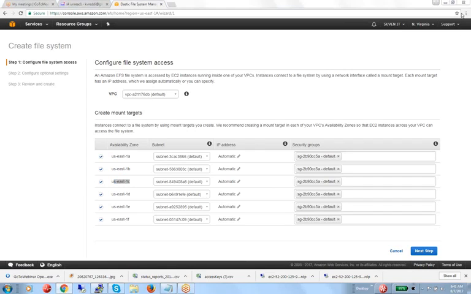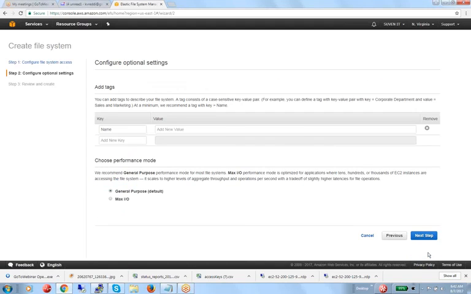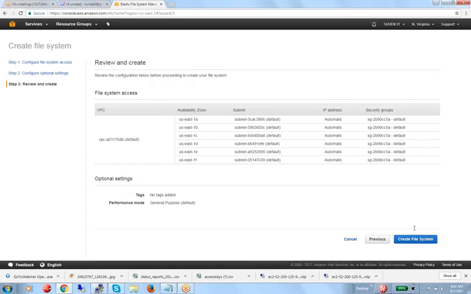Then we need to create, next. Here are tags, you know, right? You can define them if you want. Here you can easily understand this is the VPC and availability zones. That means you can mount from any of the availability zones. Suppose you have a server in 1B, yes, you can mount it. If you have a server in 1E, you can mount it, because we exported this EFS across the availability zones and across the subnets. That is the reason anyone can share. That is the most important thing.